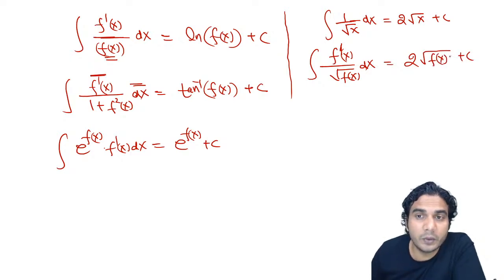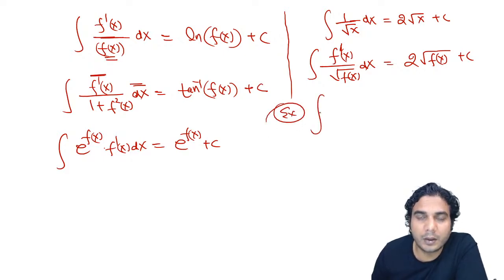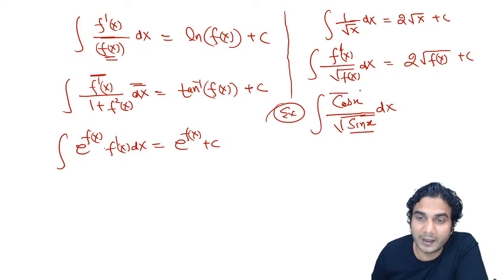That means you're putting f(x) is equal to t, f dash x dx will become dt. It will be dt upon under root of f(x), so 2 root f(x), all right? So for example, you have integral of say cos x upon under root of sin x. Now do not confuse with the derivative on integral of sin, all right? Here it is f and this should be f dash. Derivative of sin is nothing but cos. So it is f dash x upon root f(x), so you can apply 2 root f(x). So answer of this is nothing but 2 root sin x plus c. So I hope it is clear.